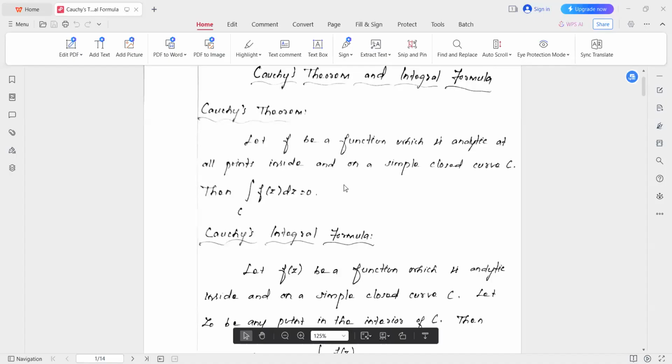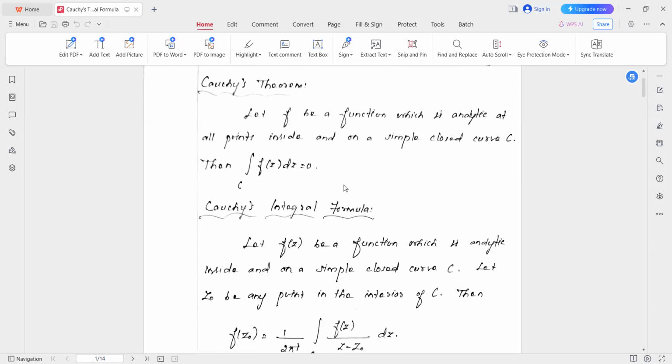So we are given that the function is analytic inside and on a simple closed curve C. Then you don't need to evaluate the integral value. Automatically, you can say that the integral value over this simple closed curve is 0.